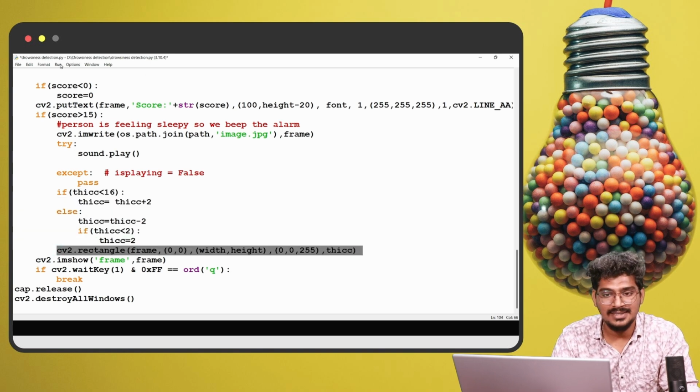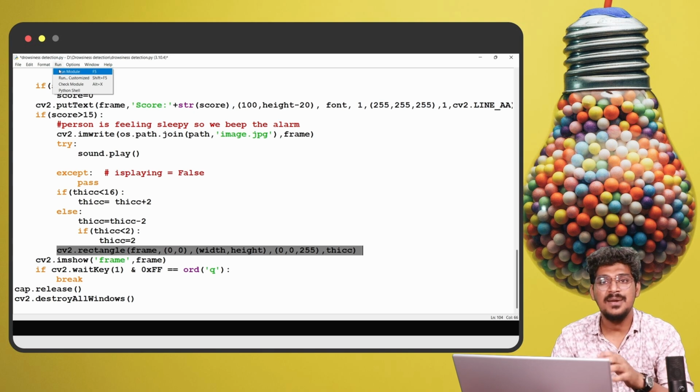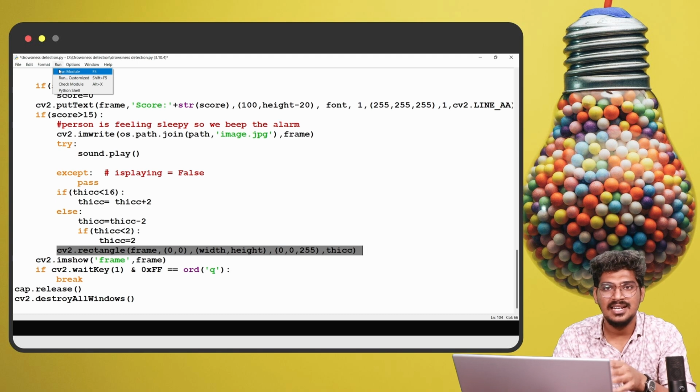Now I am going to run this. You can see the output. Now I am going to record the screen and also the audio. At that time, the alarm will not ring, but definitely you can try it yourself, and the alarm will ring. Now I am going to record it.